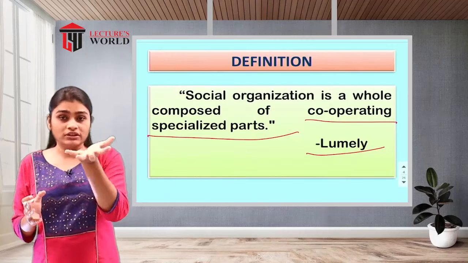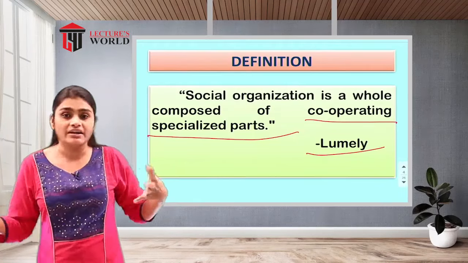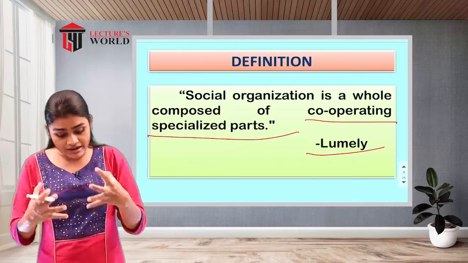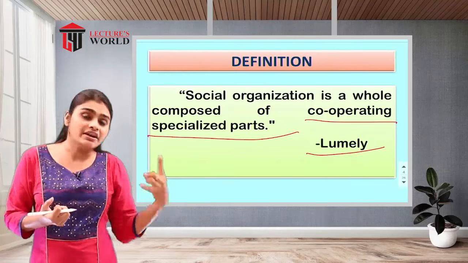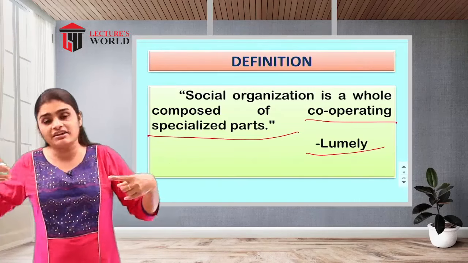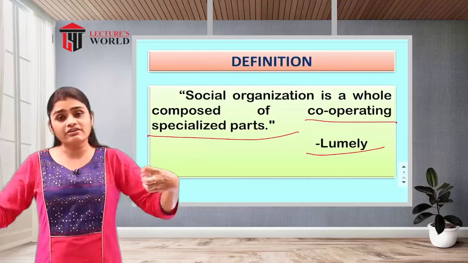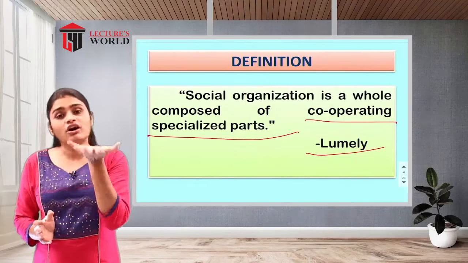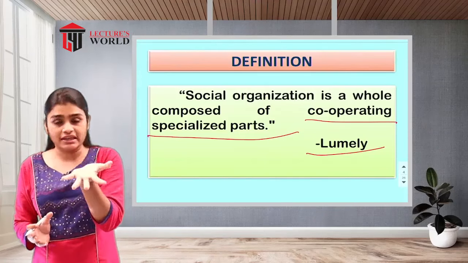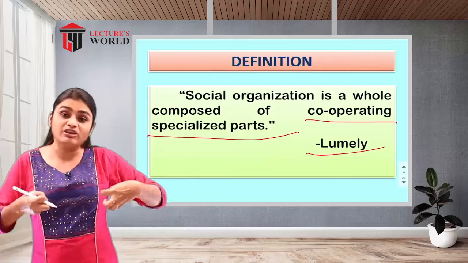Though it is a whole, it has different parts, and all the different parts are cooperating with each other. To carry out the functions of the family, the education system is supporting, or the society is supporting, or the different families are supporting each other. So this is how social organization is a whole, composed of cooperating specialized parts.